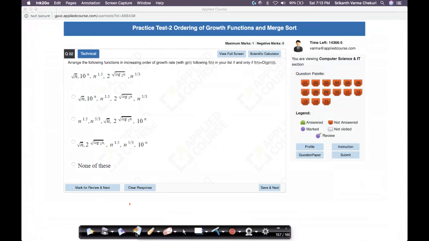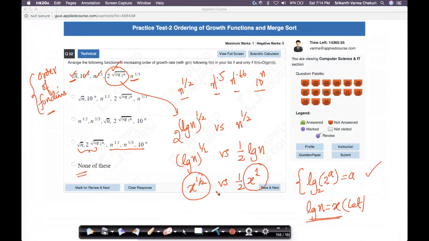Let me find that slide. I think I lost it. Just a second. Oh, here we are. So we have x power half versus this. Obviously this grows faster, which means this must be growing faster, because what we have done is basically taking only logs on both sides and simplifying it. So this must be growing faster than 2 power log n base this thing.